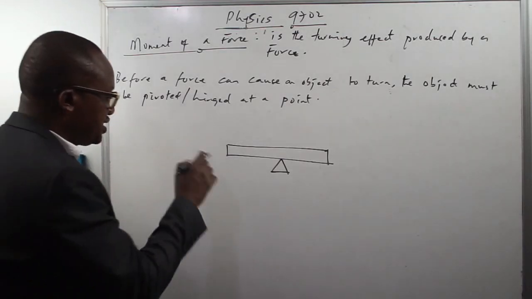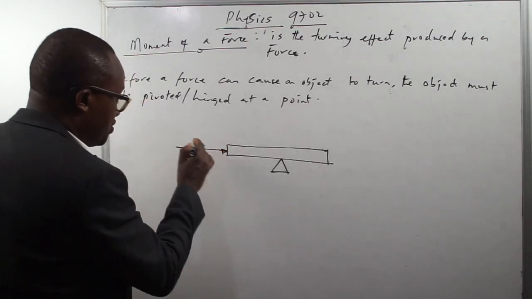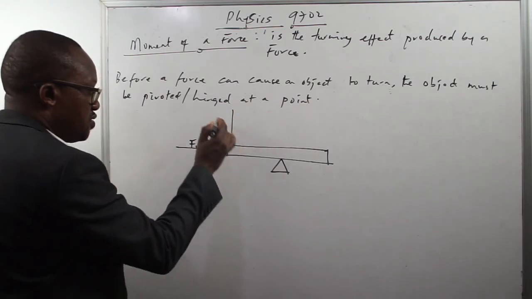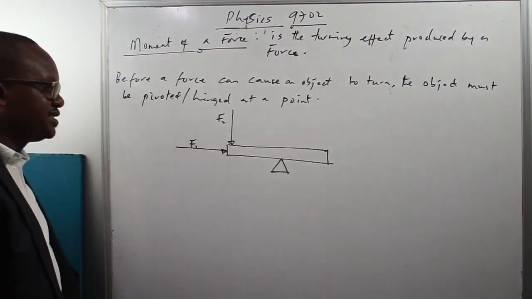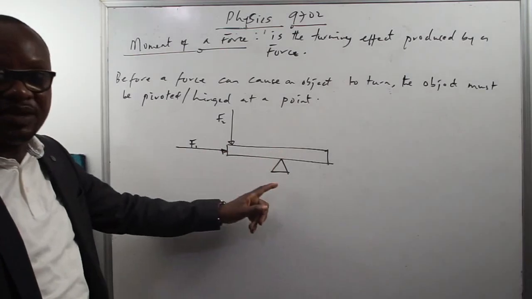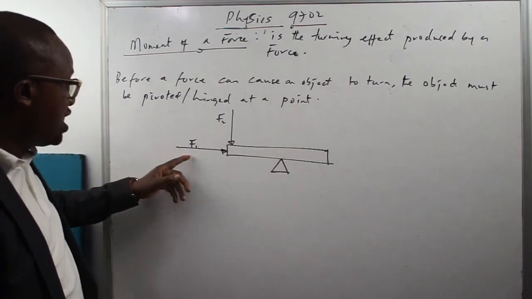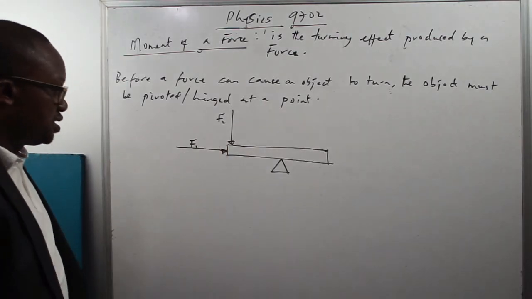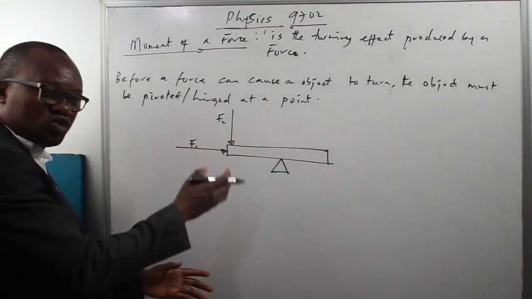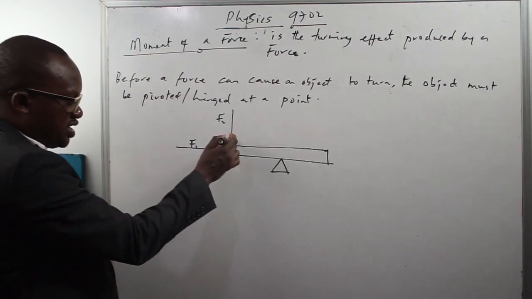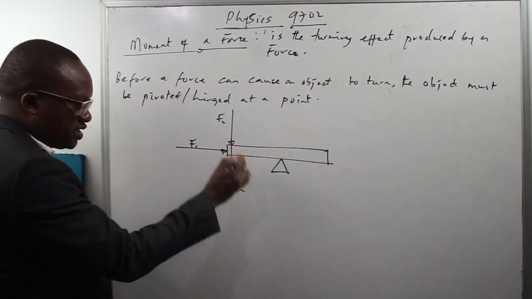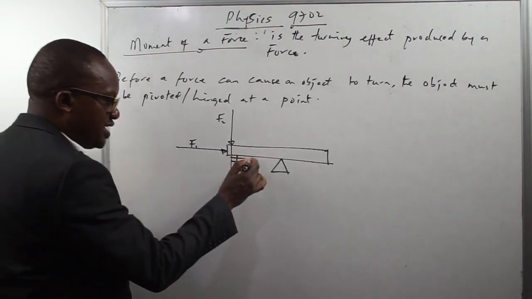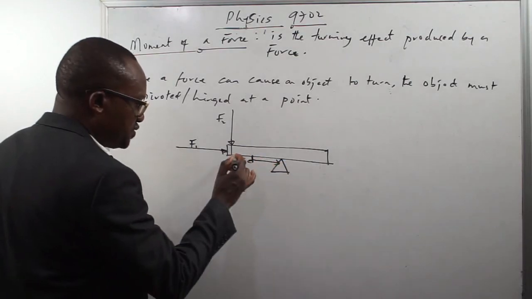So, which of these forces, force F1 applied like this, or force F2 applied like this, will cause this object to turn about this pivot? Which of the two forces, F1 or F2, will cause this body to turn about this pivot? Force F1 will not cause the body to turn. So the one that will cause the body to turn is force F2, which is like this. And force F2 is acting perpendicularly to the distance from the pivot.